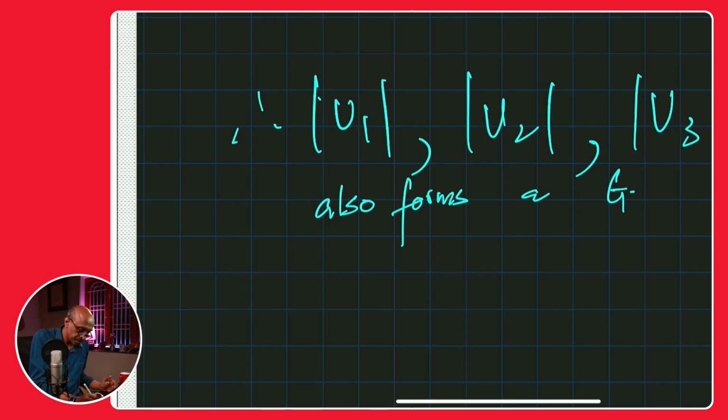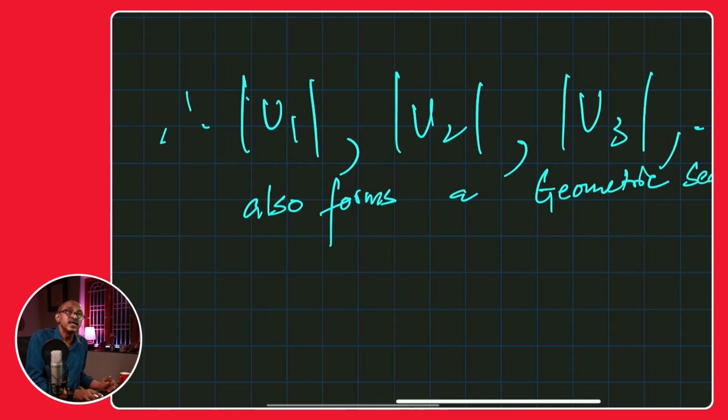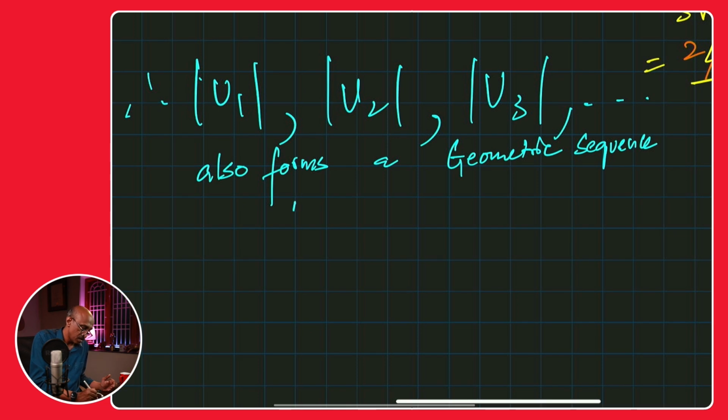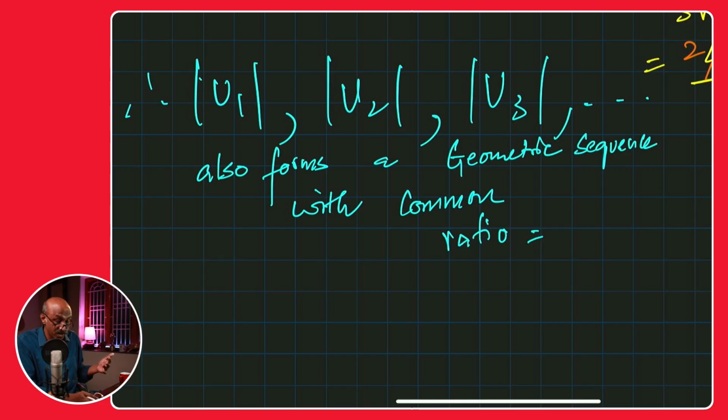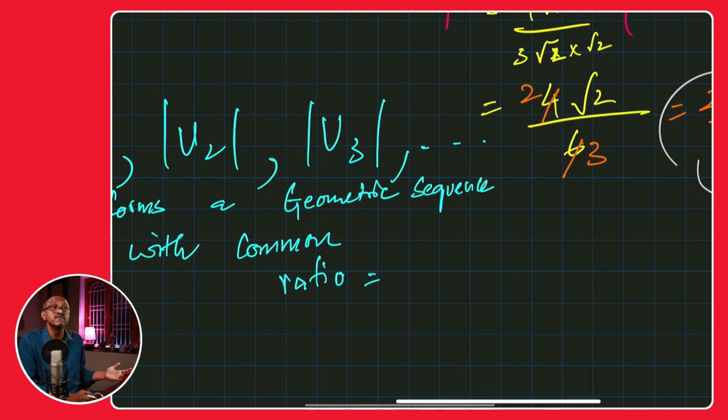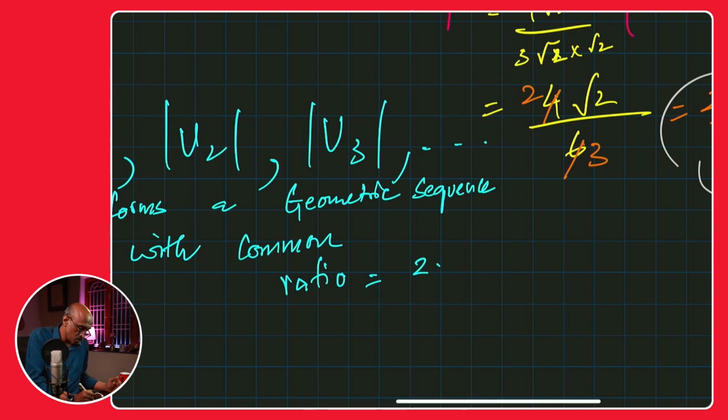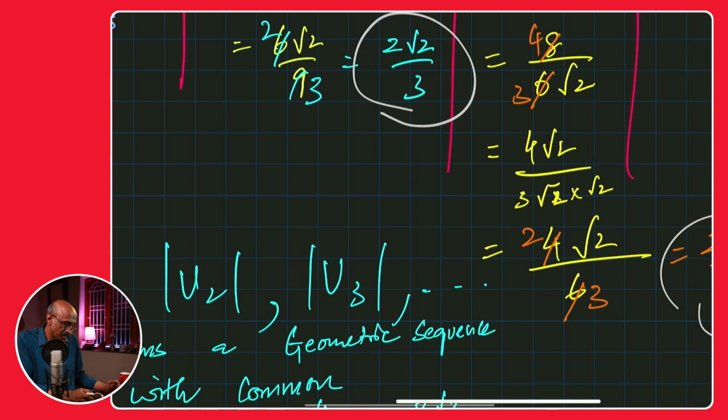A geometric sequence, and we have all the words here. Yes, with the common ratio. You could have written R, but I don't know whether I wrote R earlier on, so I don't want that confusion. The common ratio is 2 root 2 over 3. Clear? Right? 2 root 2 over 3. Make sure you copy that correctly.